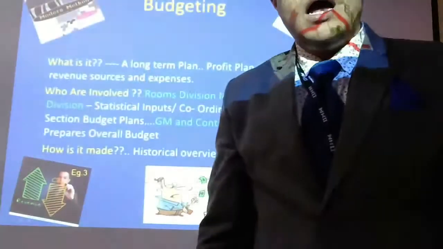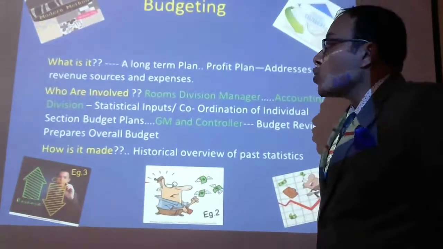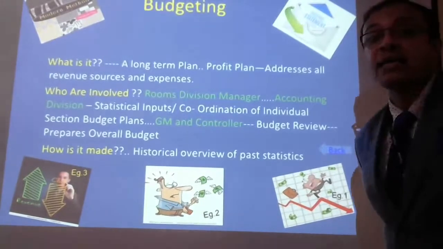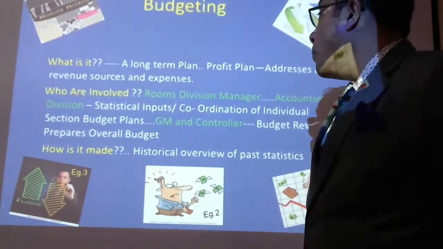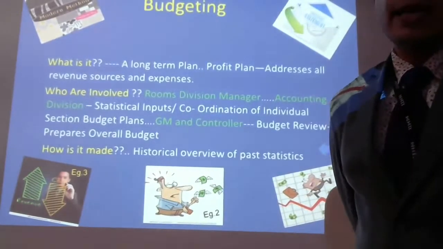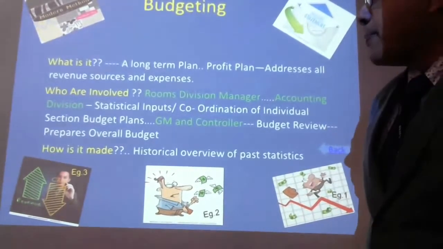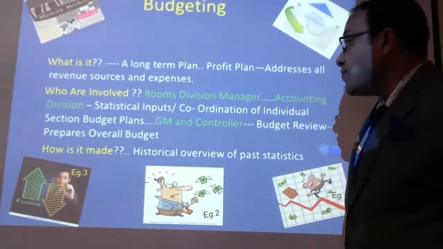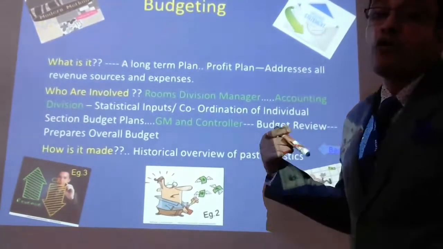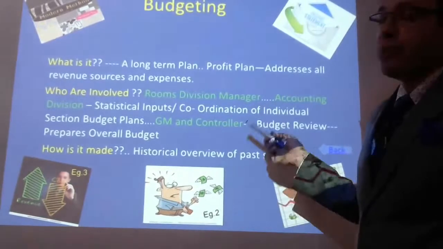All right, so let us go back to the initial slide and just take a little bit of note on it. So what is the budget? Budget is a long-term plan. What kind of plan? It's a profit plan, which addresses all revenue sources and resources. And who are the people associated with it? The Revenue Division Manager, with the help of the accounts department who provides the statistical information, prepares the budget.